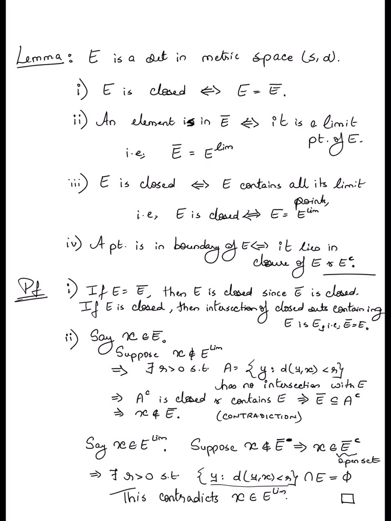So we have showed in two parts that if X belongs to the closure of E, it must also be a limit point. If X is a limit point, it must also lie in the closure. So putting all of that together, we have basically proved that the closure of a set is in fact identical to the set of limit points of the set, right? Which is also what makes this E lim notation that we have temporarily set up ultimately redundant.